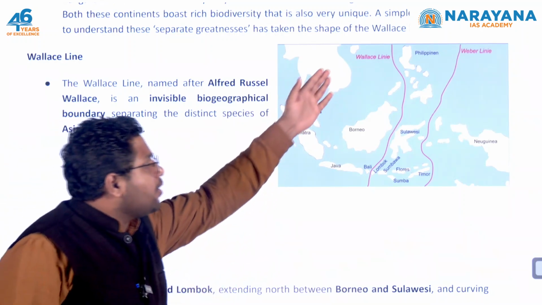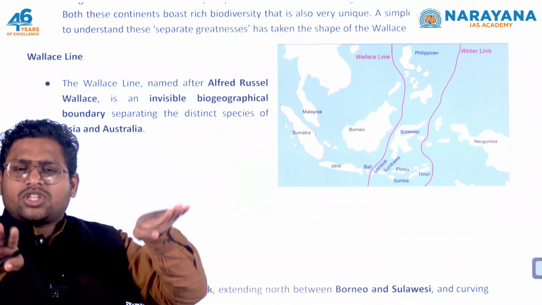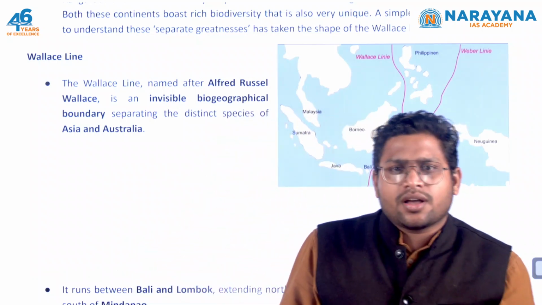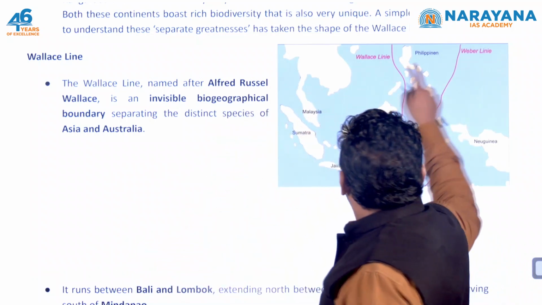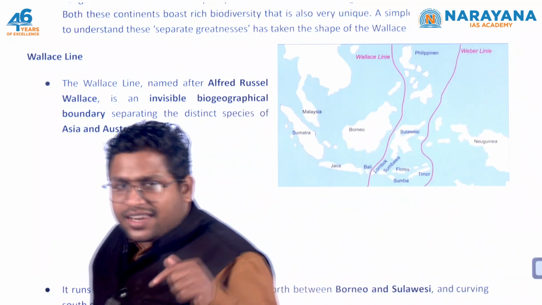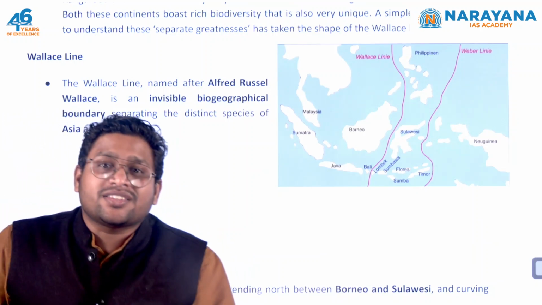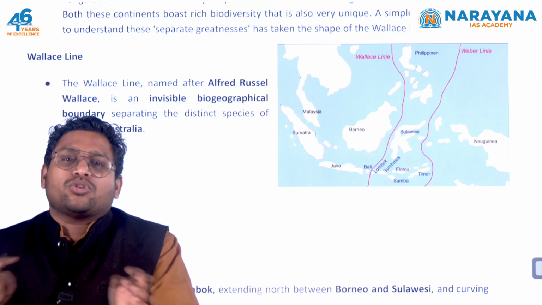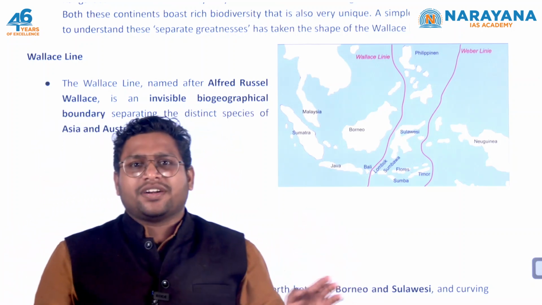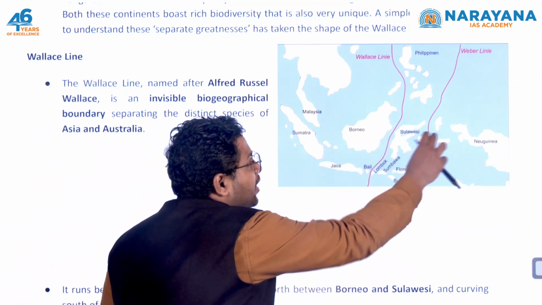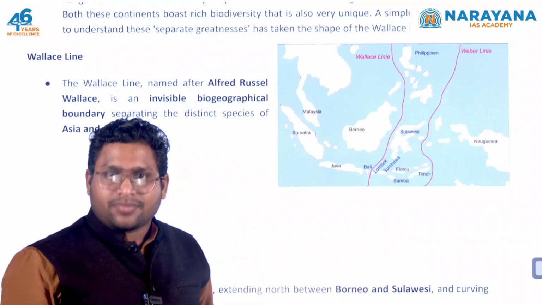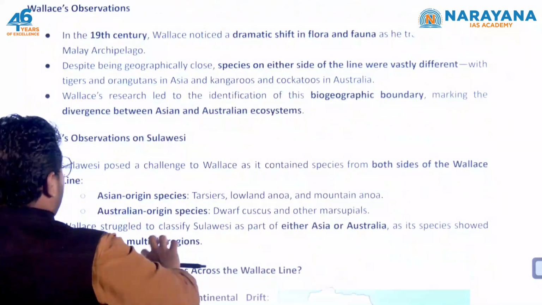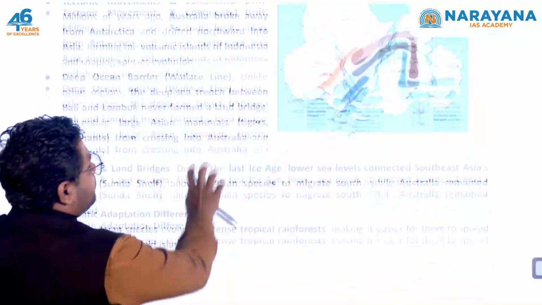So when the Wallace line is arguing that both these platforms or both these regions are different, this Weber line shows that there is a transitioning phase. There is a transition which is taking place. It's not like both the sides are completely different; there is some transition in this region. Okay, so you should know that there is this line, you should know about these lines, that's it.